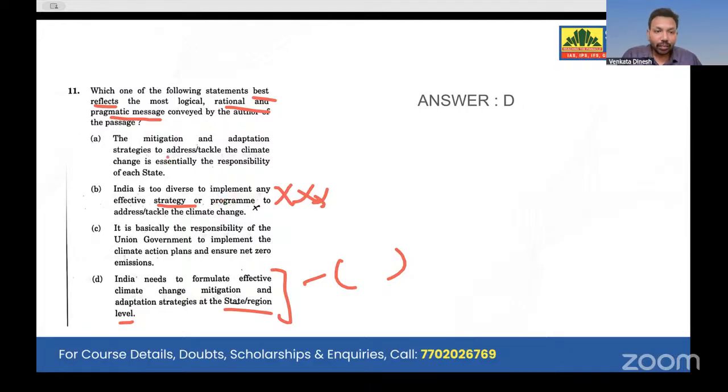The mitigation and adaptation to tackle climate change is essentially the responsibility of each state. No, he didn't say that. He said that one state might have the potential of solar energy, one state has geothermal energy. Each state should do what it can do. We should not conclude that all states should do all things. He never said this, and neither does C. C also doesn't follow. So we can directly go with D, which is a very open-ended question, right?